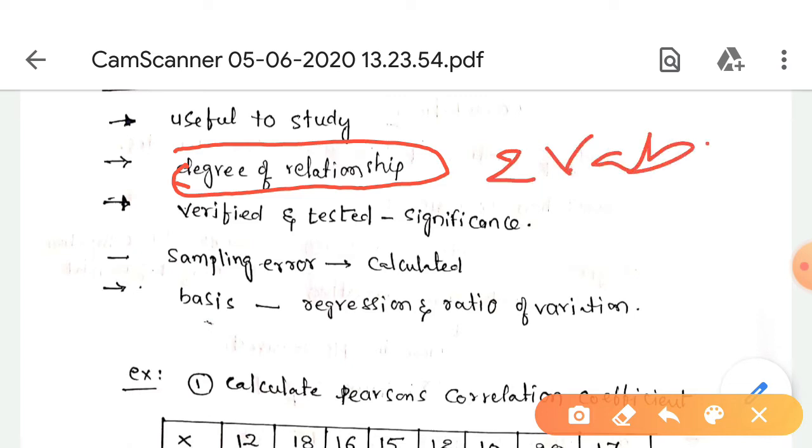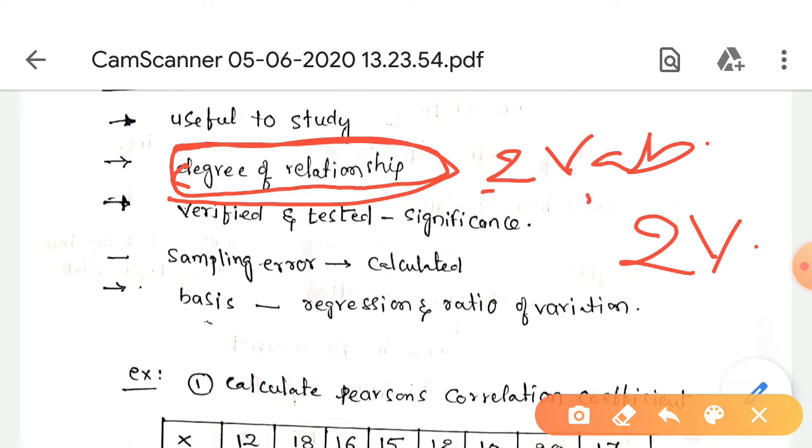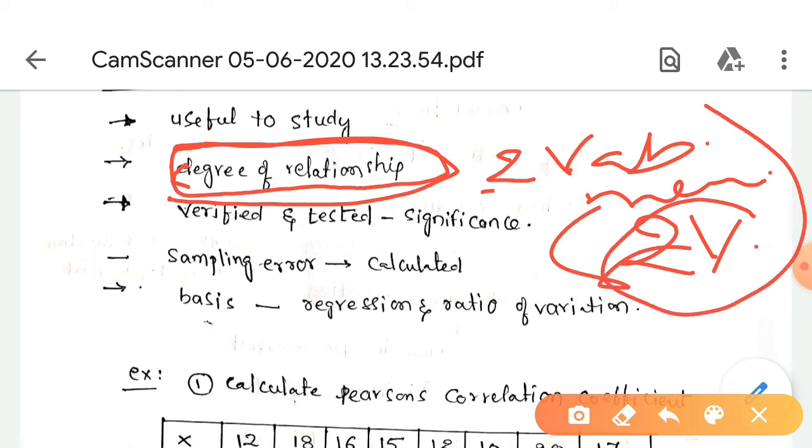It analyzes the measuring of degree of relationship between the two different variables, and the coefficient of correlation is a relative measure, and we can compare the relationship between the two different variables.